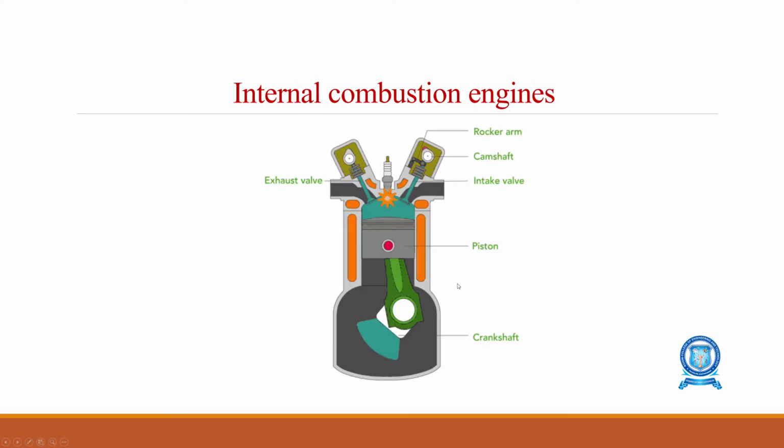So the internal combustion engine we have already discussed. This component is not specifically mentioned, because if this is a petrol engine, this is a spark plug. If that is a diesel engine, this will act as a fuel injector. So in an internal combustion engine, the combustion takes place within the engine cylinder. So this is the engine cylinder. The air fuel mixture comes in through this inlet valve, and then combustion happens inside the engine, and then the exhaust goes through the exhaust valve.